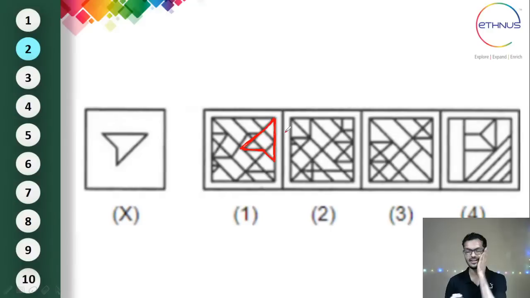So this is the correct answer for this problem. Option 1, you find this particular image embedded in the first one. A few of them have given the answer as 1. That's really awesome. So the first option is the correct answer. Let's move on to the next question, which is on the screen.